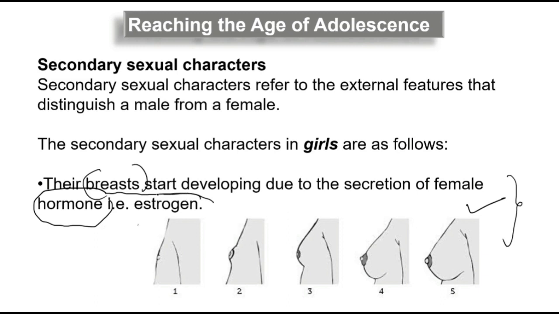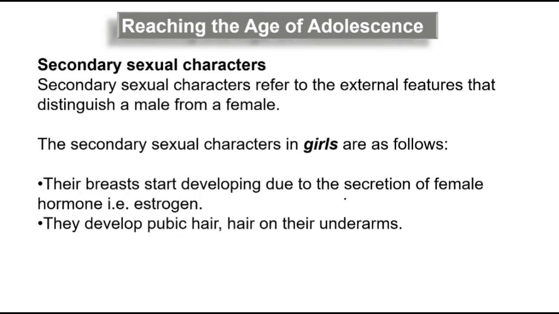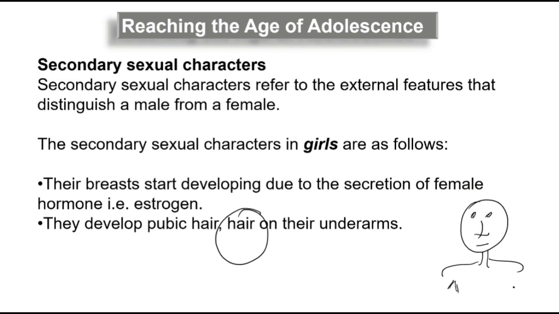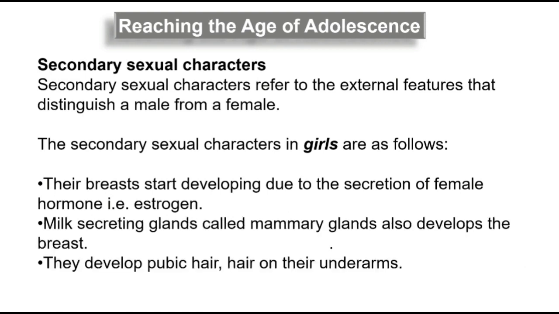Right, it's because of a hormone called estrogen that all these changes happen. Both the boys and the girls will have hair under the arm. For the boys, you get hair here under the arm and between the chest, in both cases, male as well as female. So these are all secondary sexual characters. Okay, so you can pause this video and go through that.